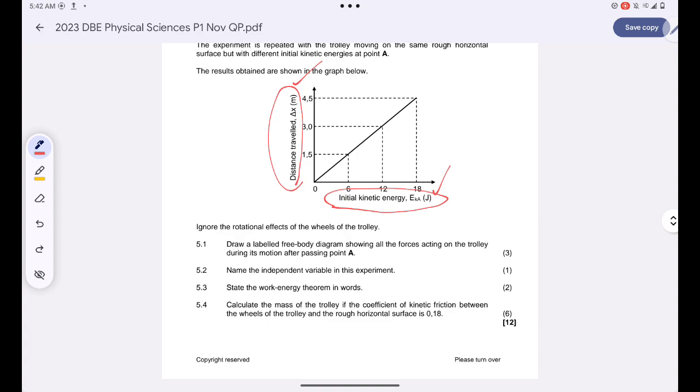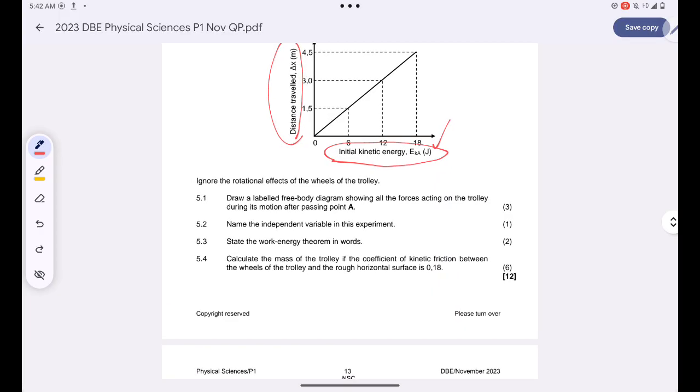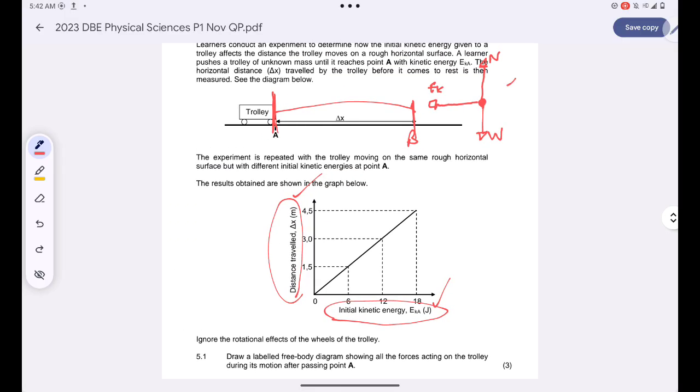Okay, let's work. We are told to ignore the rotational effects of the wheels of the trolley. Okay, question 5.1. Draw a labeled free body diagram showing all the forces acting on the trolley during its motion passing point A. This will be the free body diagram.